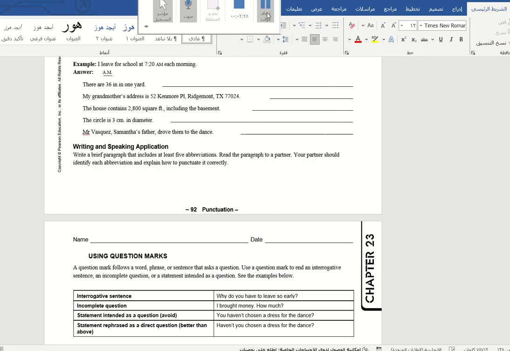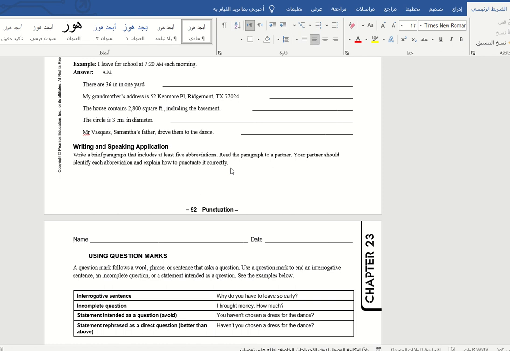Okay, so here my dear, in your grammar book, open page 92, and here we have other uses of period. Let's move to practice A, using periods correctly and abbreviations.